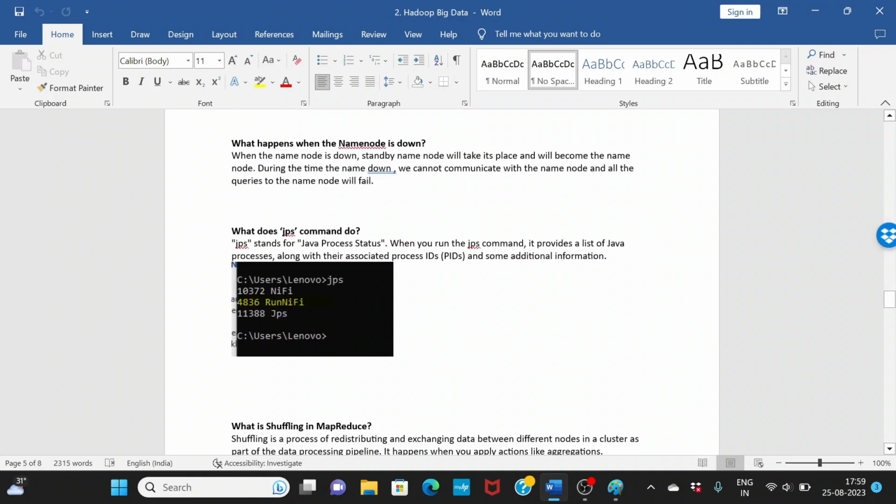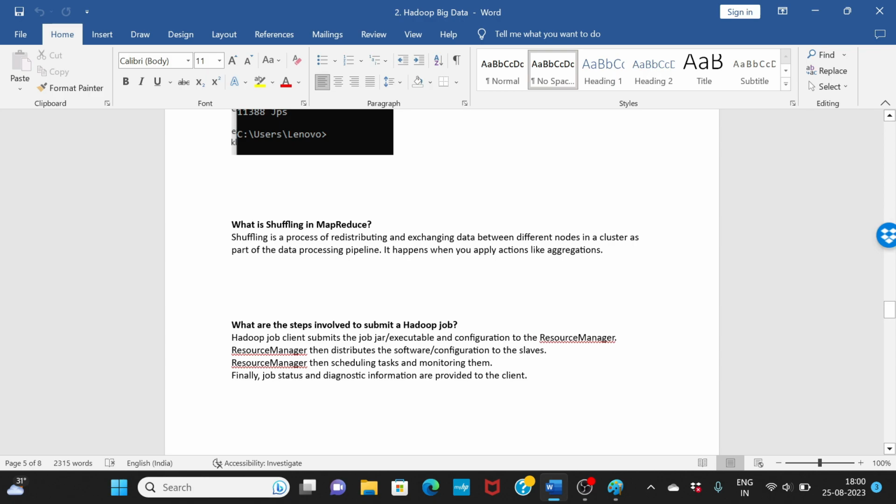Okay, what is the JPS command? JPS stands for Java Process Status. So basically when you run the JPS command, it will give the list of Java processes that are running. You can see here in the screenshot, when I run JPS, these are the Java services that are running, like NiFi is running, right? This is important in DevOps when you want to see what processes are running, and if you want to kill one from the backend, this command will be very, very useful.